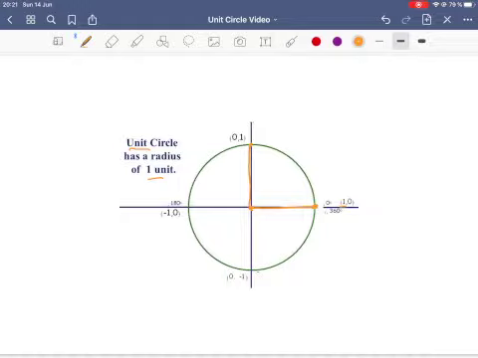Now here on the XY grid, it's still 1 unit distance, but when we move to the left, we indicate that left movement with a negative 1 for the x, and when we move down, even though that distance is a unit of 1, we indicate that point by negative 1. There's nothing new here.